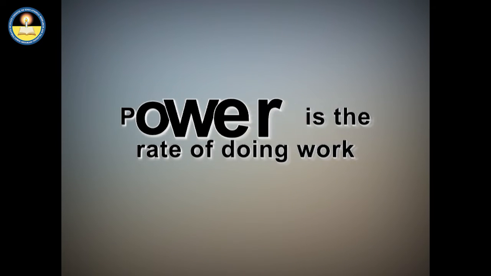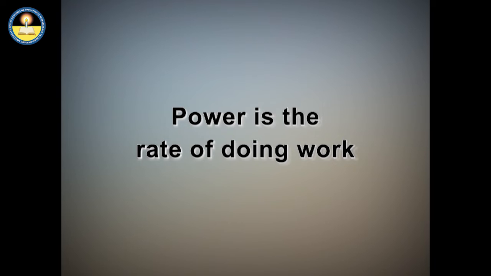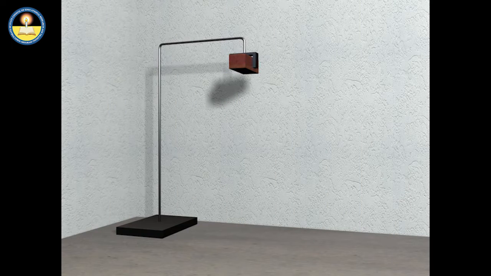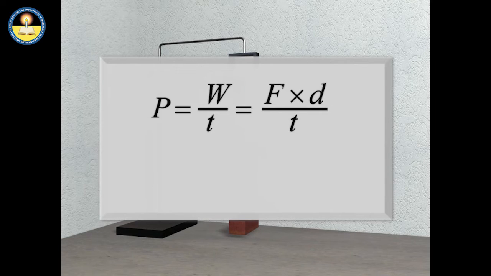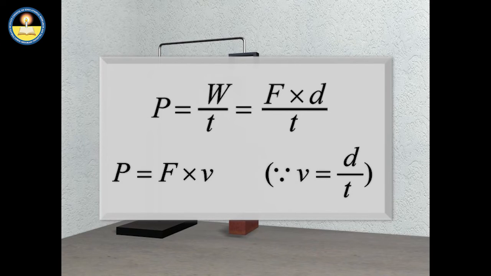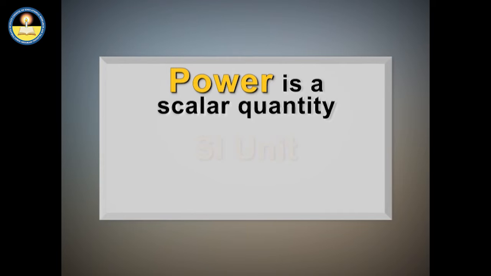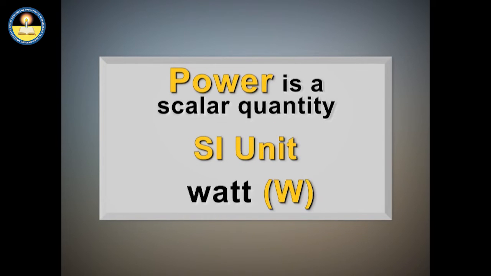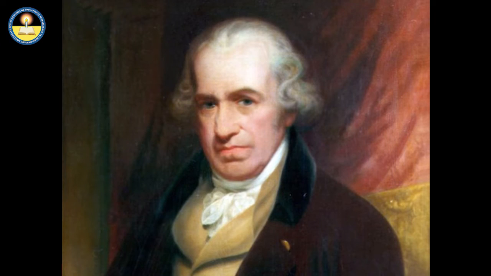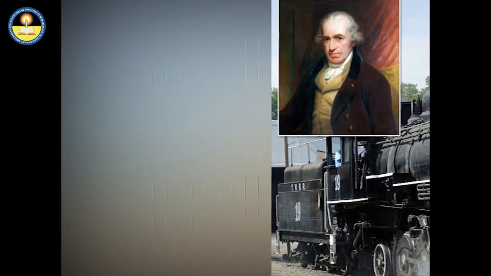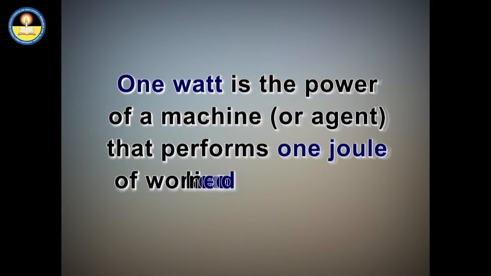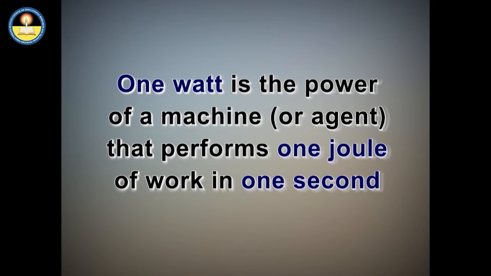In general, power is the rate of doing work, and the power is required to produce a constant speed against an opposing force such as gravitation or friction. Therefore, it can also be measured as the product of the applied force and the velocity. Similar to work, power is a scalar quantity, and its SI unit is watt, named after the British engineer James Watt, who developed the first steam engine. An object is said to have a power of 1 watt if it can perform 1 joule of work in 1 second.